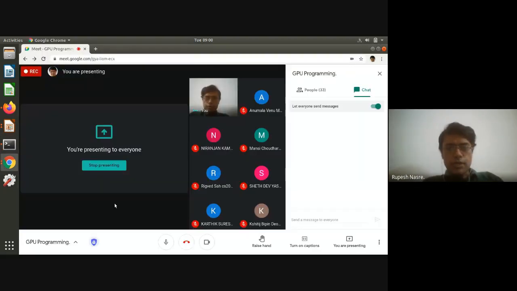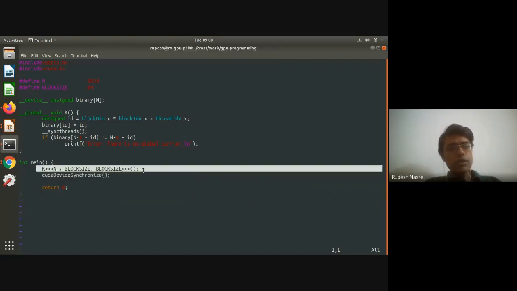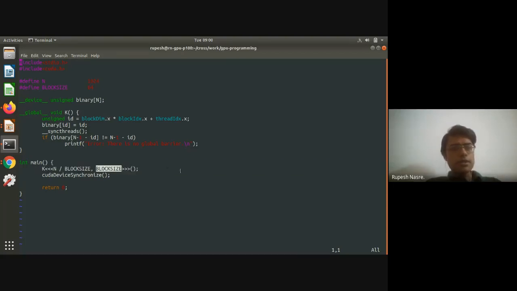Yeah, sorry about that. Okay, so let's look at this code. What it does is that from main, I'm calling a kernel with n equal to something. It could be a large value. For now, it is 1024. And then the block size is considered to be 64, which means that there are at least 2 warps in the thread block, and therefore there is some out of order processing happening. Plus n is large enough that there are multiple thread blocks.